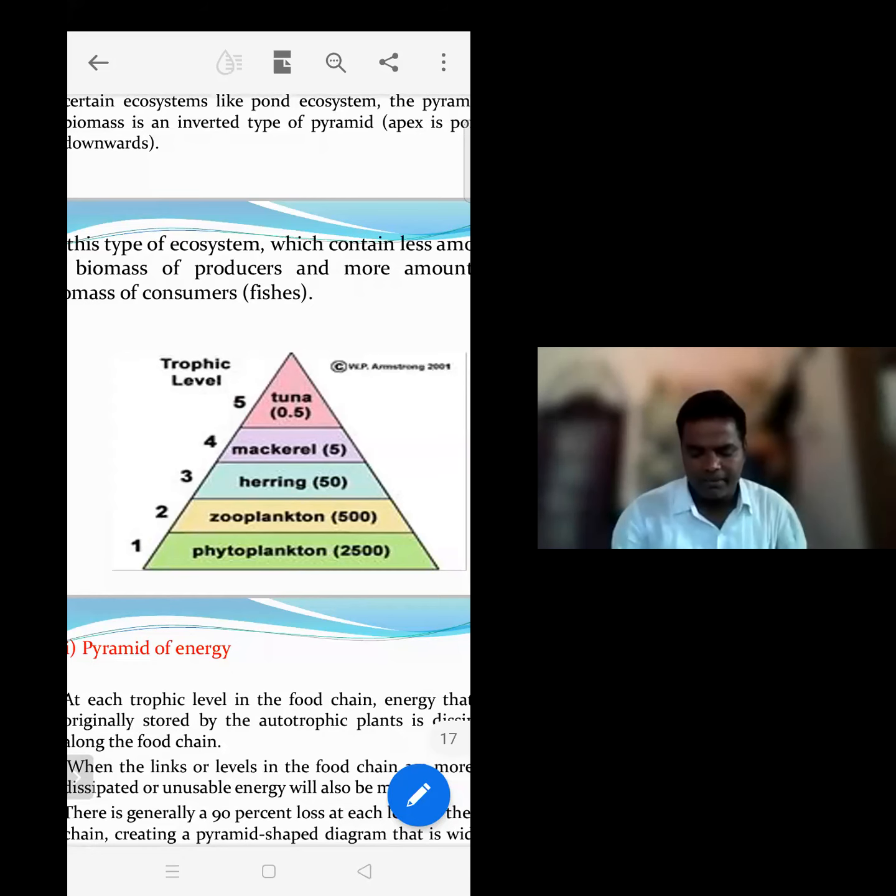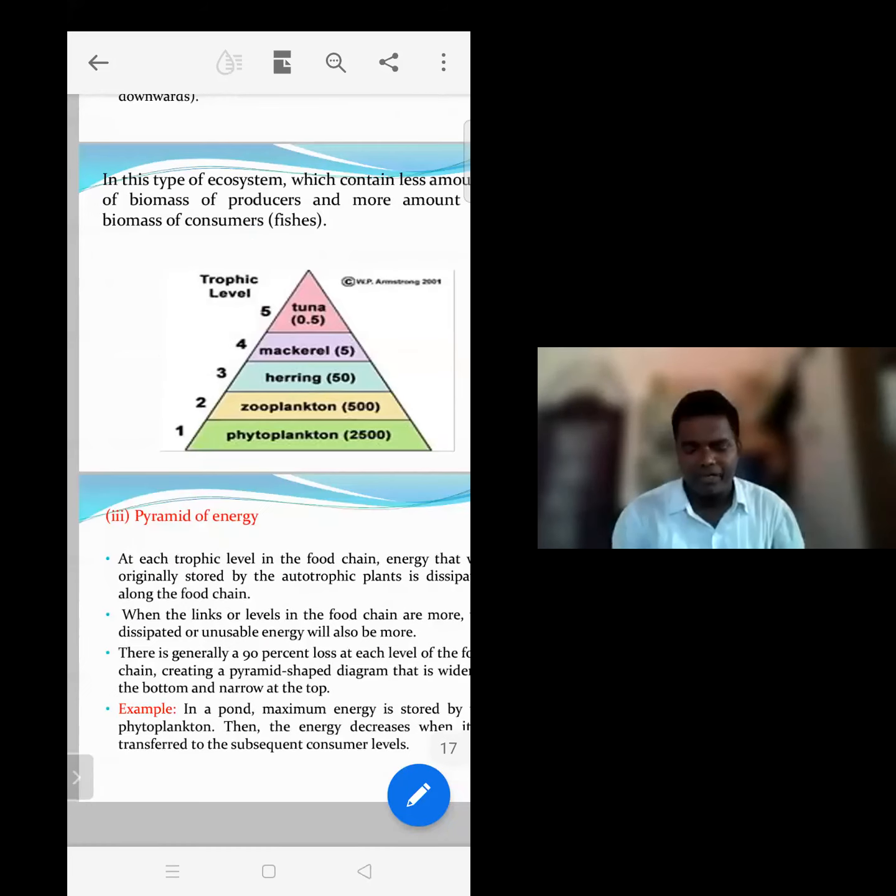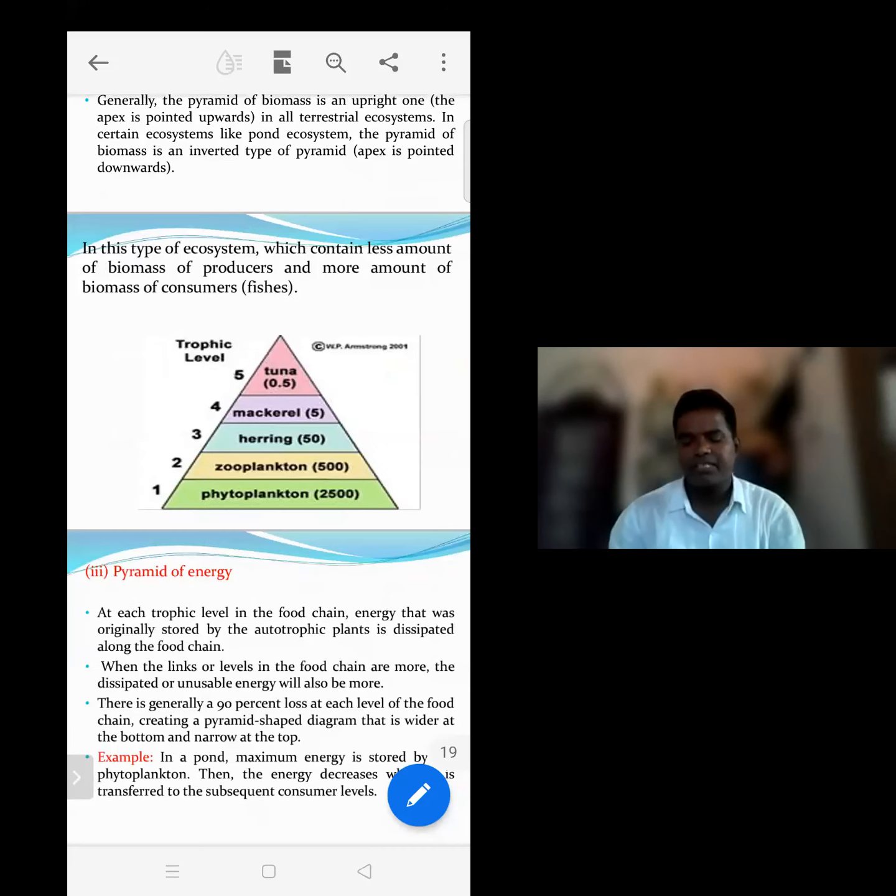Next one, the pyramid of energy. What is the pyramid of energy?